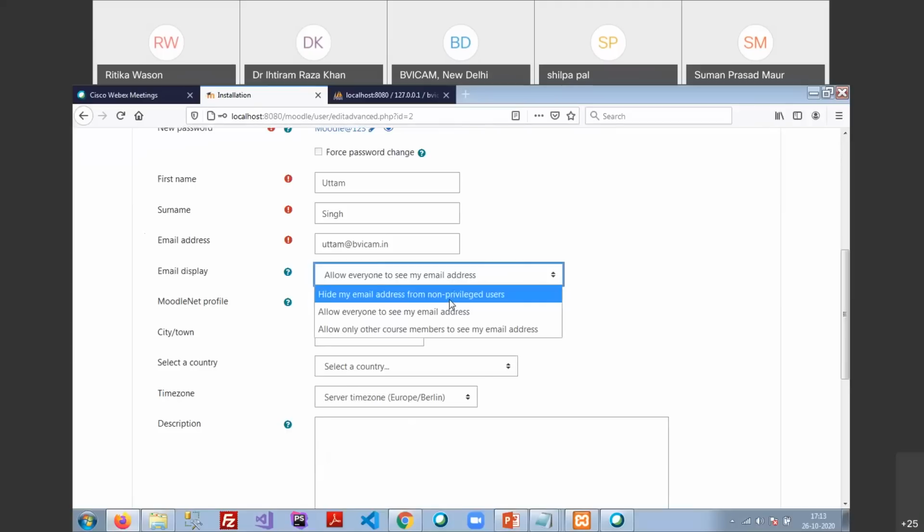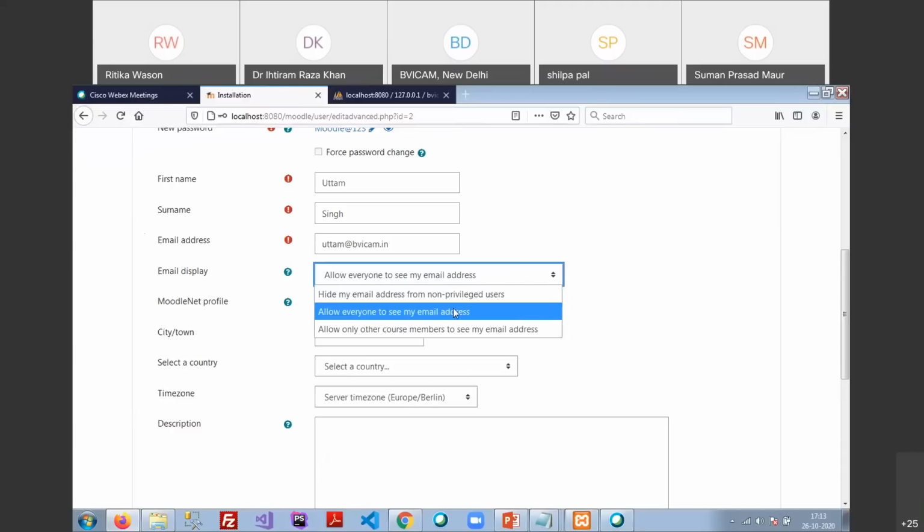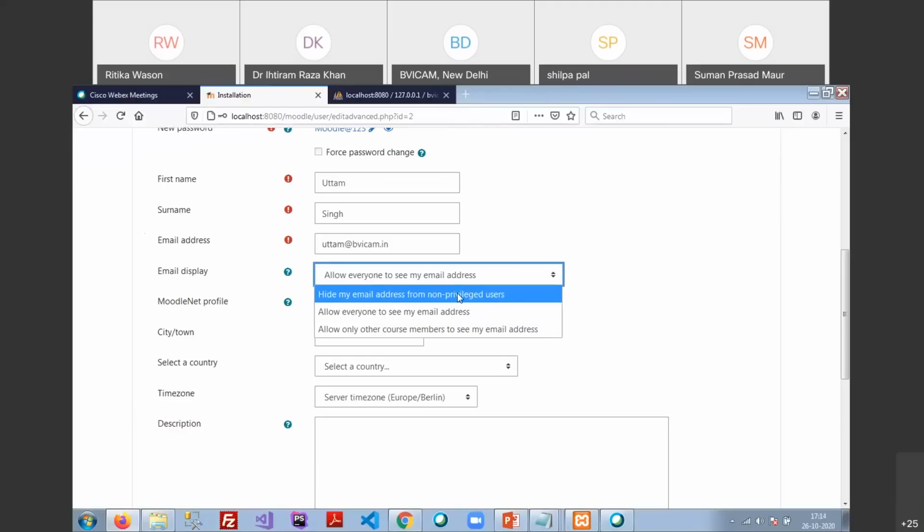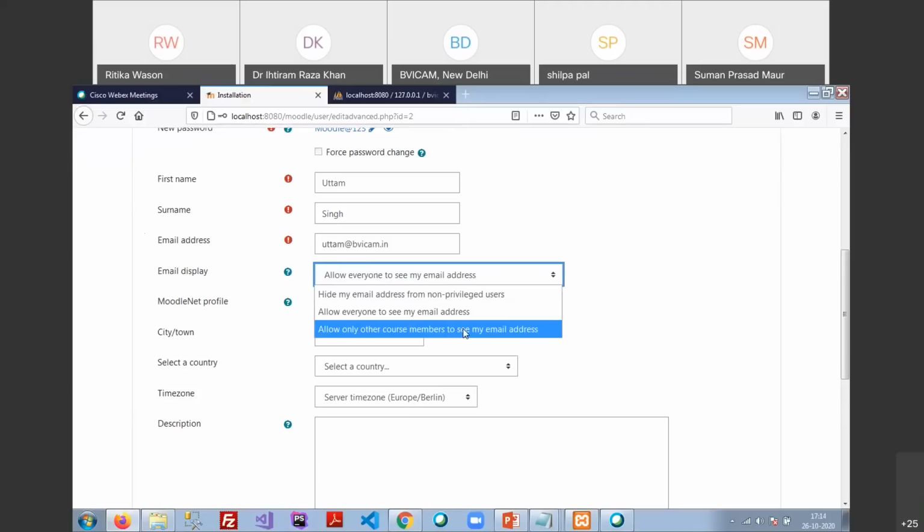Now, as an administrator, do you want to show your profile or your email address to all the users? If yes, then select the second option, allow everyone to see my email address. Otherwise, you can hide your email address from non-privileged users, meaning if I'm not a logged in user, then I'm not able to see your email address. Or only other course members can see my email address.